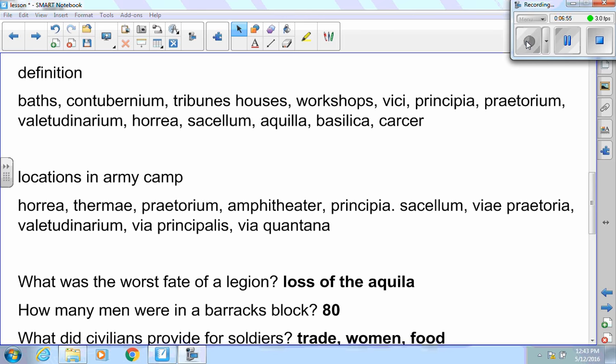What was the contubernium? Stephen, on the street. It was a section of 8 people together in the barracks. Section of 8 people. Yeah. Go back and read that again and come back. It says it. In our story, who would have lived there? So Modestus or Strithio would have lived there, is that what you're saying? Yeah. Good job.